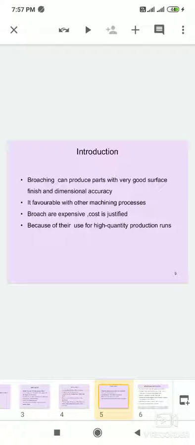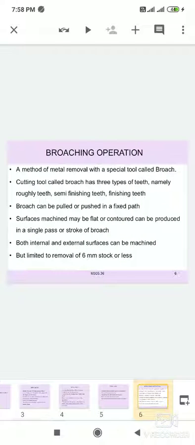The intermediate teeth remove most of the metal, and the last few teeth finish the surface to size. Machining operation completes in one pass of the broach, the cutting action of the broach teeth. Next one is the broaching operations.